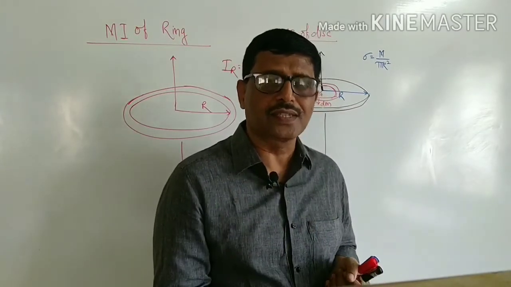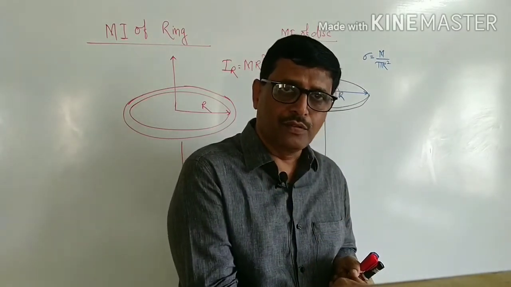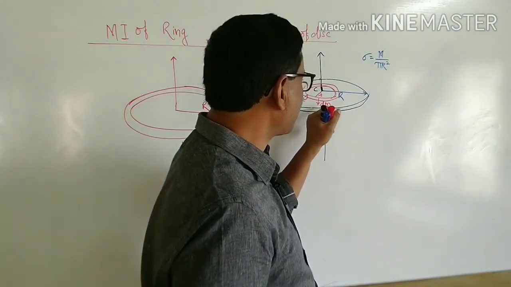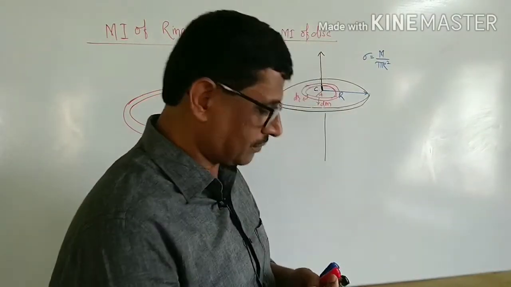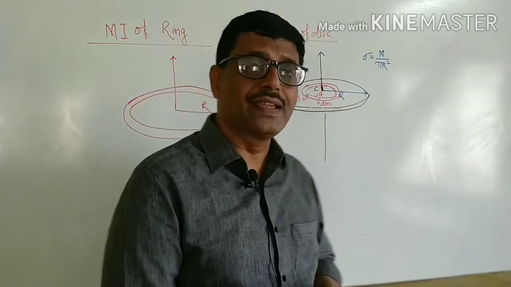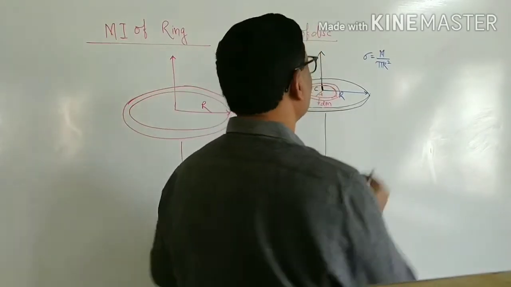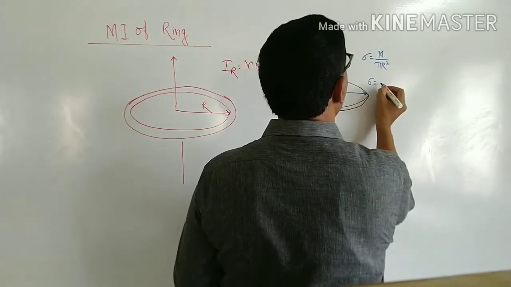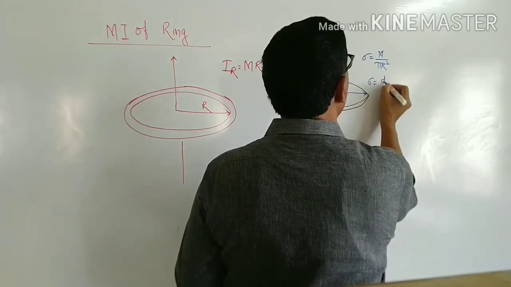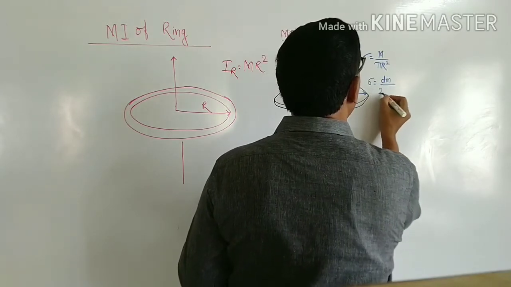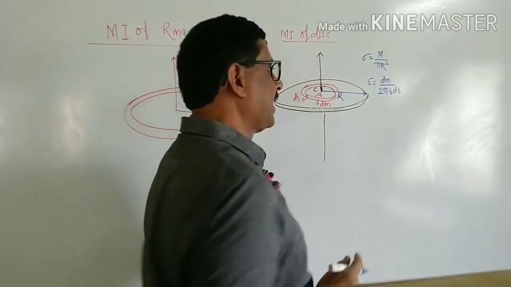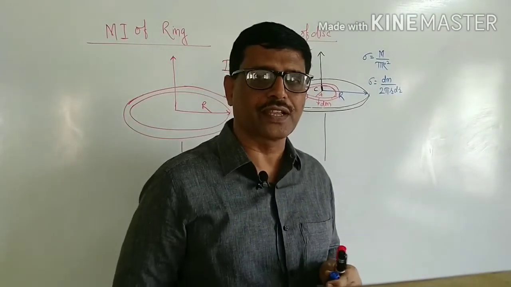The element of the disc is a ring which has radius r, thickness dr, and mass dm. Then as the ring is uniform, sigma is equal to the surface density, that is mass of the ring divided by area of the ring. The area of the ring is circumference into thickness.